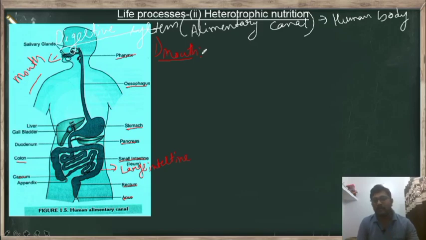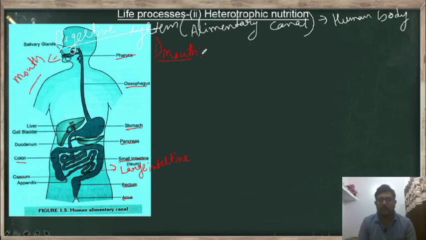Now what is the function of teeth? Teeth help in breaking and chewing of the food, as you all know. We have 4 types of teeth: incisors, canines, premolars and molars. All these teeth have a particular function, and along with that, in the mouth cavity it has the tongue. The tongue helps in speaking, and it also helps in proper mixing of the food with saliva. That means whenever you feel hungry, our mouth